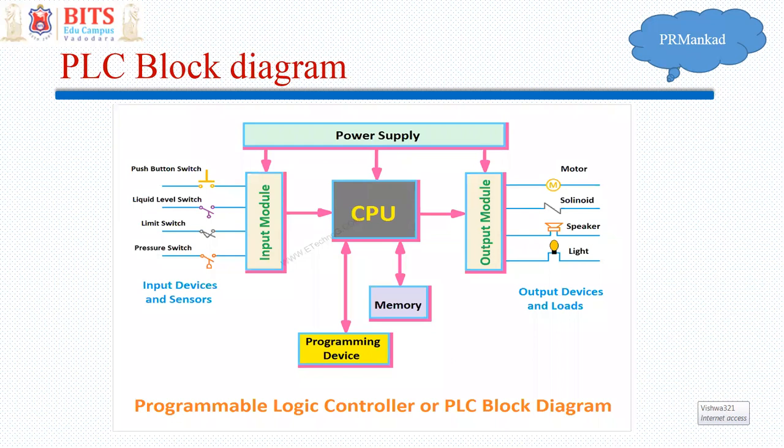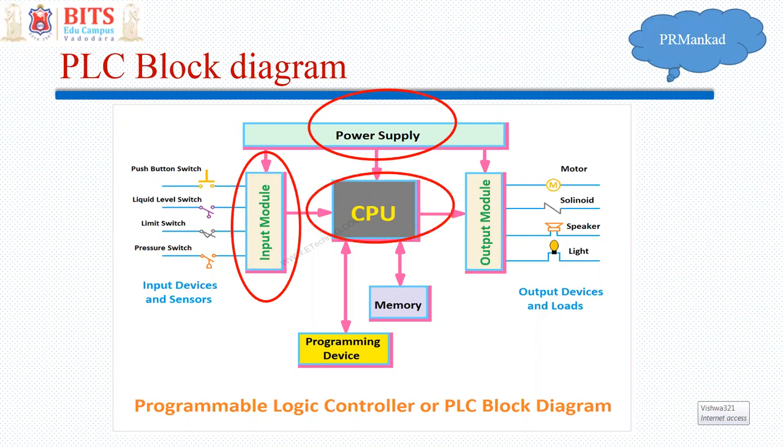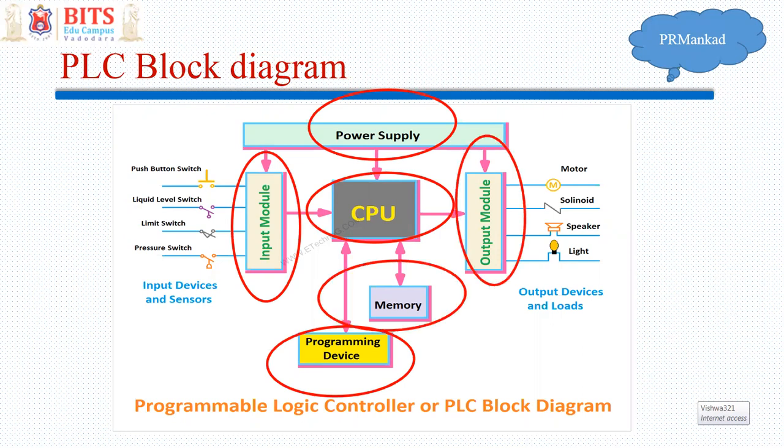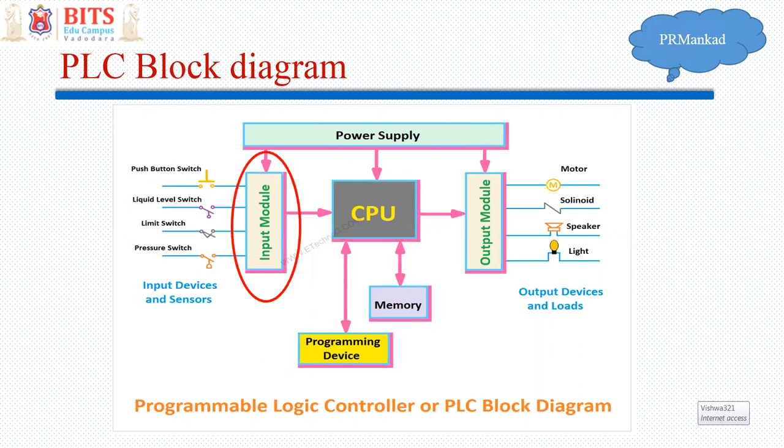PLCs are available in a wide variety of devices, but more or less the parts which are there are input module, power supply, CPU, programming device, memory, and output device. If we see the modules one by one, the input module is taking inputs. Input can be from a switch, or a limit switch, or a push button or something like this.